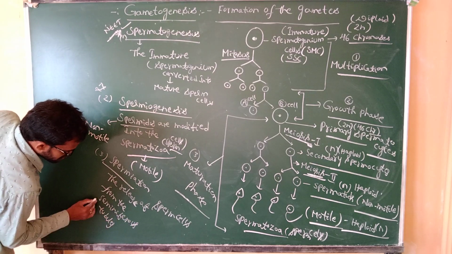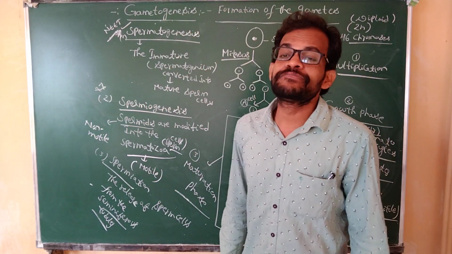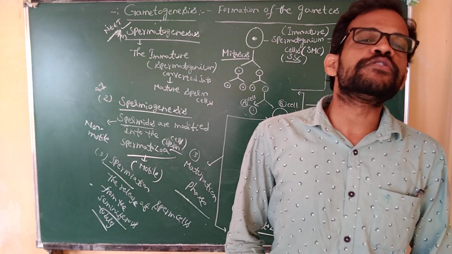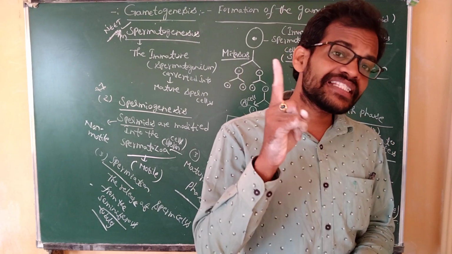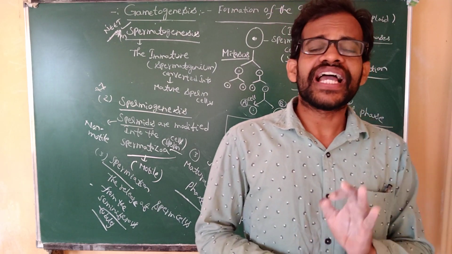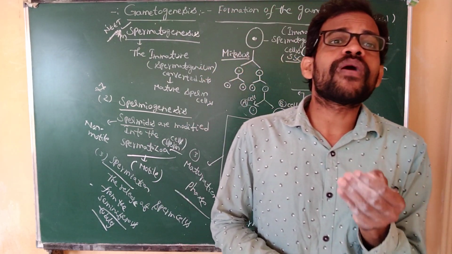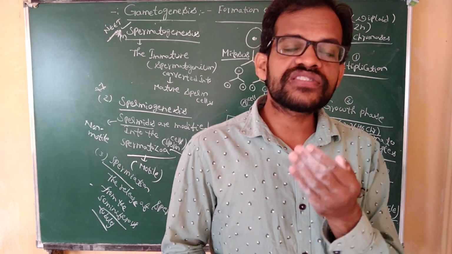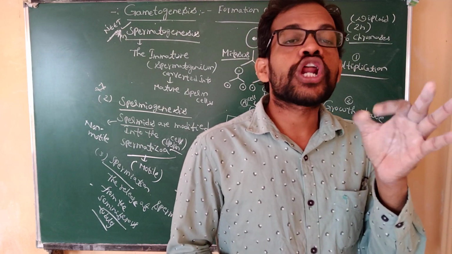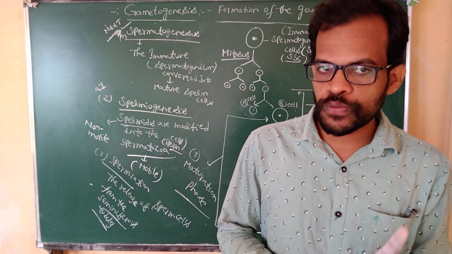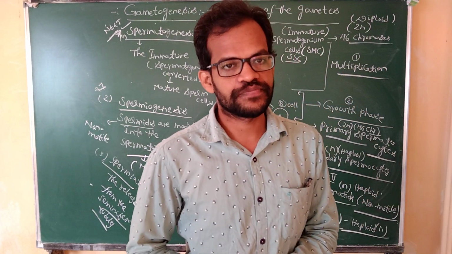Finally, the sperm cells reach from the seminiferous tubules to the rete testis, then to the vasa efferentia, then to the epididymis, and then to the vas deferens. These ducts participate in the maturation, transportation and fertility capacity of the sperm cells.